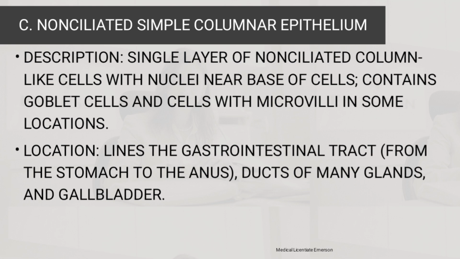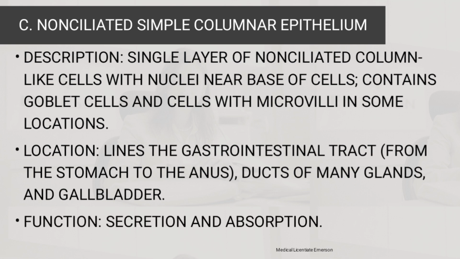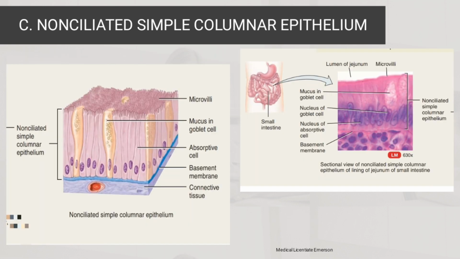The location is that it lines the gastrointestinal tract, from the stomach to the anus, the ducts of many glands, and of course the gallbladder. The function is secretion and absorption. That's the non-ciliated simple columnar epithelium. This is how it looks. They don't have cilia on top.